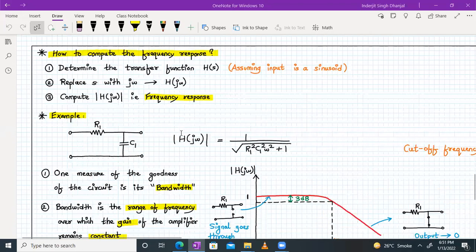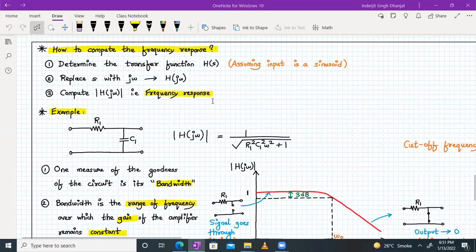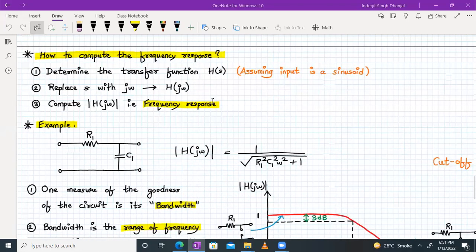So how to compute the frequency response in general? If we want to find the frequency response of a circuit, how to do that? Number one is determine the transfer function H of s, assuming that input is a sinusoidal signal. Then replace s with j omega, that means Laplace to frequency domain. So you change H of s to H of j omega. Then you compute the magnitude of that, H of j omega. That will be mod of H of j omega, which is nothing but the magnitude or frequency response.